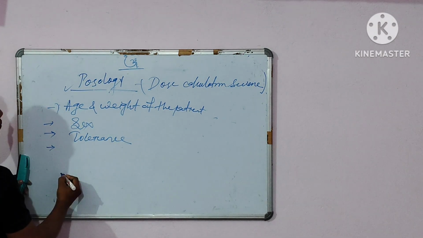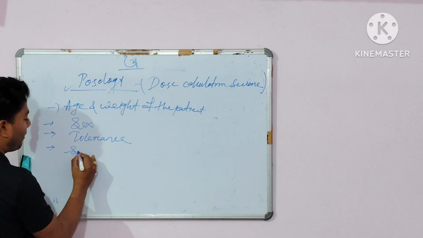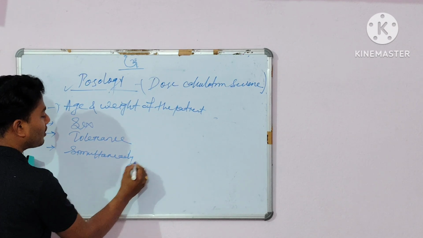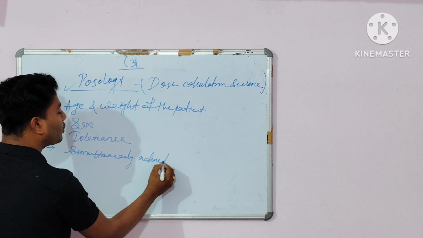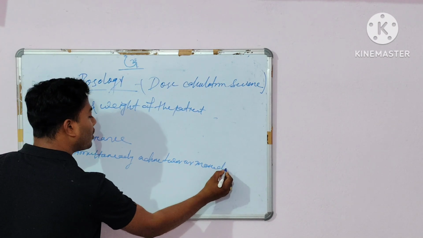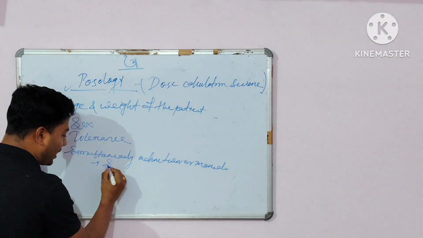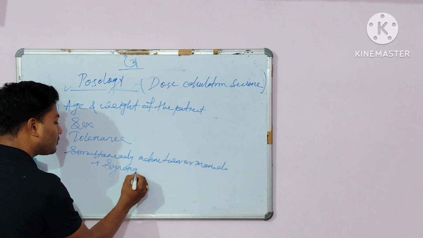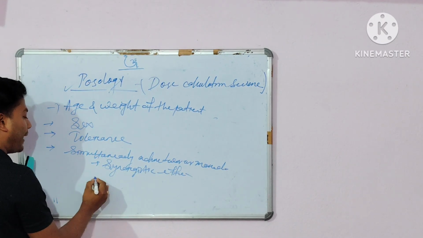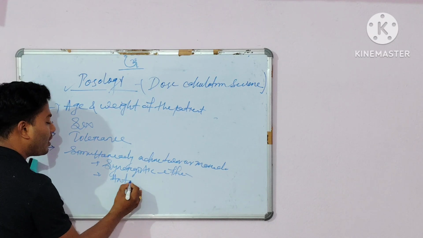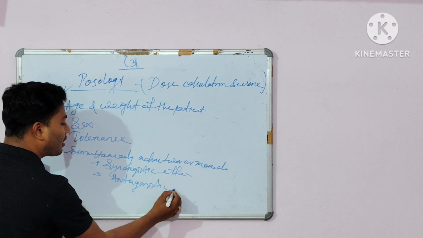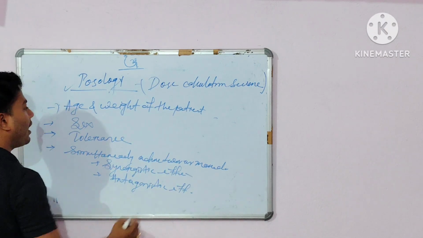and the fourth one is simultaneously administered two or more drugs. What happens? One is synergistic effect, and another one is antagonistic effect. Antagonistic effect. Clear?